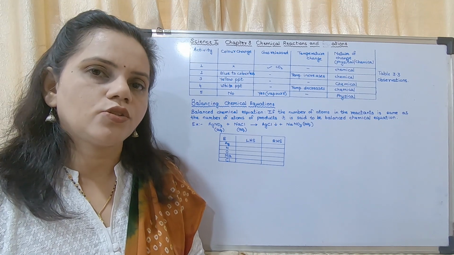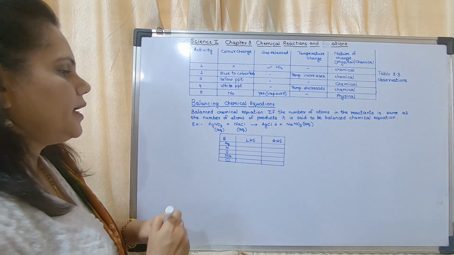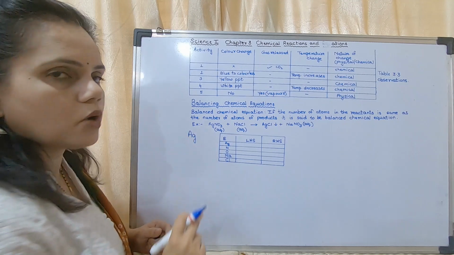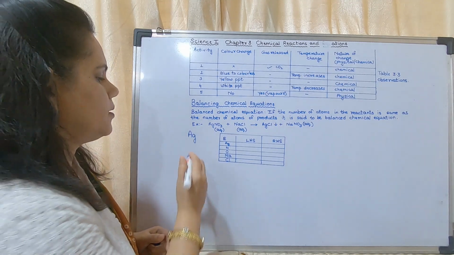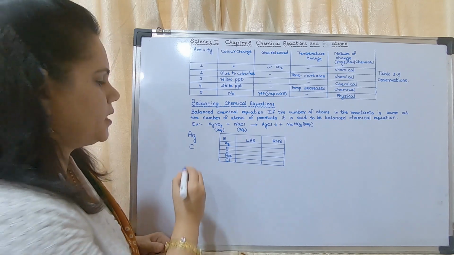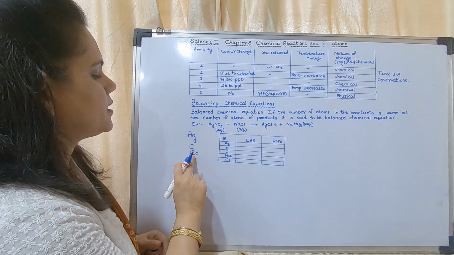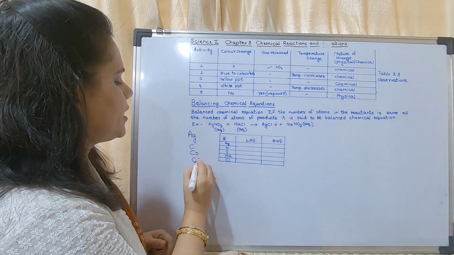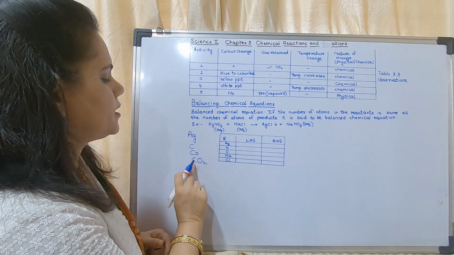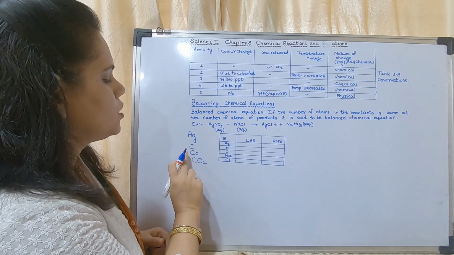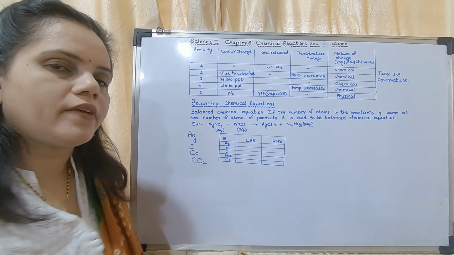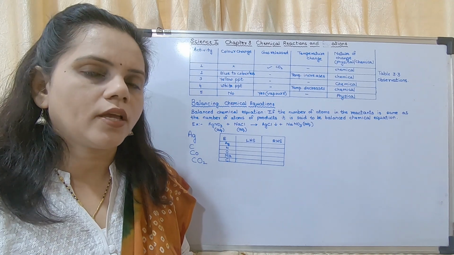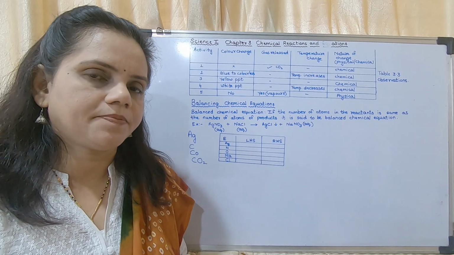So, for example, Ag: this is a capital letter, this is a small letter, that means they are together, it is silver. C is carbon. Co, you may see the capital letter C and a small letter o, is cobalt. When you write CO2, you write both capital letters, capital C and capital O. So there is a difference between these two. Whenever you have one capital letter and one small letter, it is a single element.